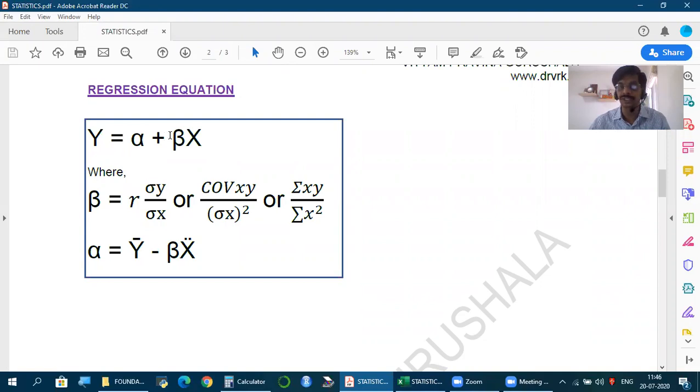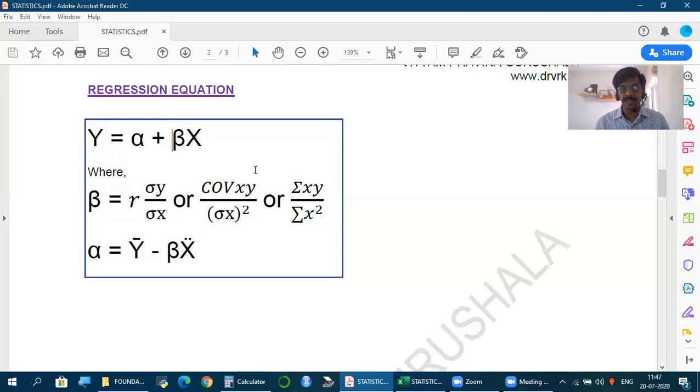Once I have this equation, what can happen? If I put the value of x here, I get the value of y. But what do we need for this equation? We need 2 measures called alpha and beta. So whenever we have 2 sets of data, there is correlation, but more important is regression. Particularly, we should know how to make the regression equation of y on x. This is the equation, but for this equation we need alpha and beta.